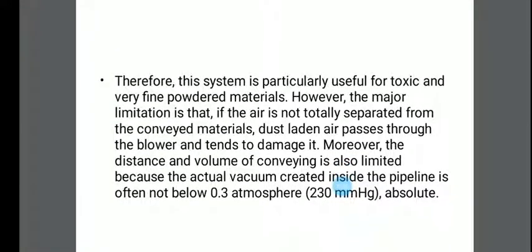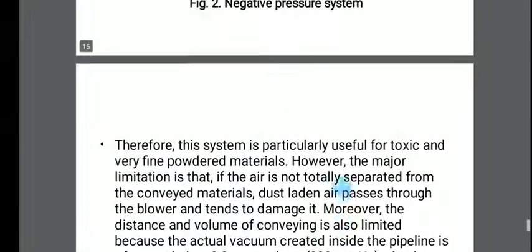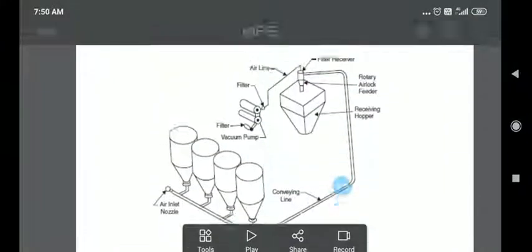Moreover, the distance and volume of conveying is also limited, because the actual vacuum created inside the pipeline is often not below 0.3 atmosphere, 230 millimeter Hg absolute. That covers the negative pressure system of pneumatic conveyor systems.